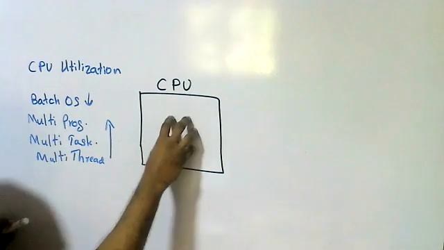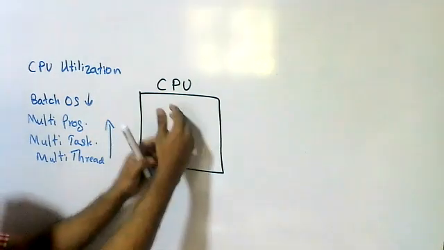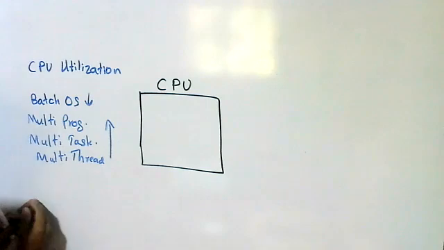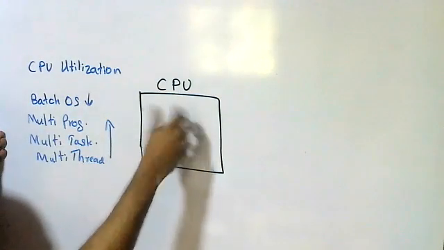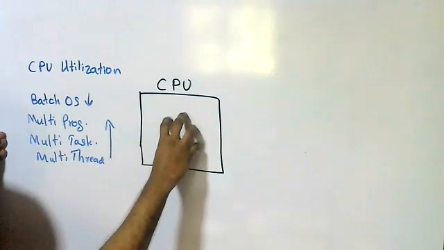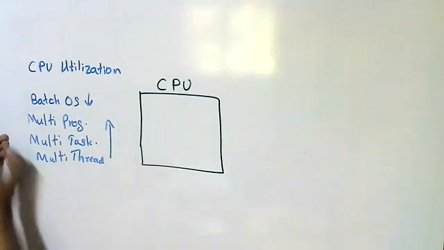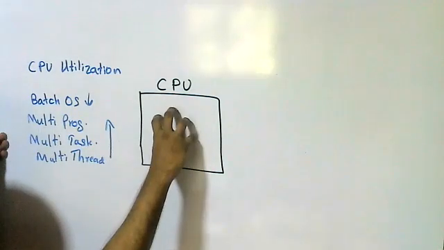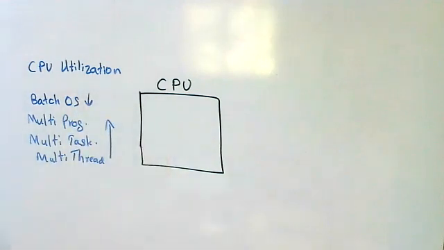In multitasking, a process is running on the CPU. If the time quantum is finished, that process is forcefully removed by the CPU and sent to the ready queue, and the next process comes to the CPU and executes. If the time limit is exceeded, that process is removed and sent to the ready queue, and the next process executes. So here also the CPU utilization is high.